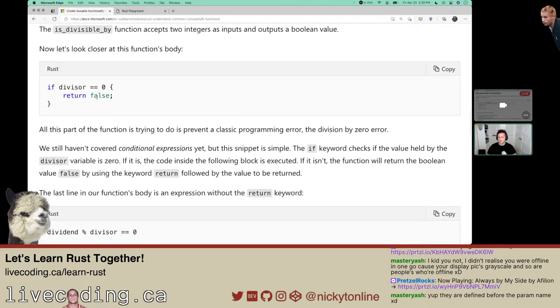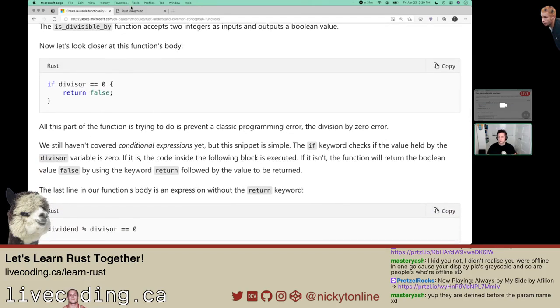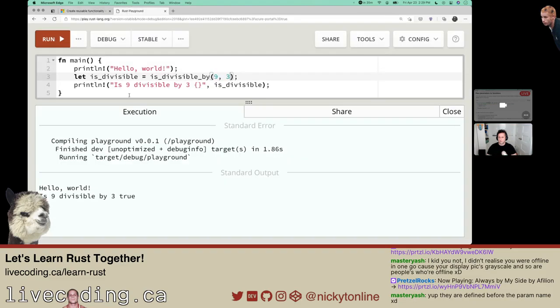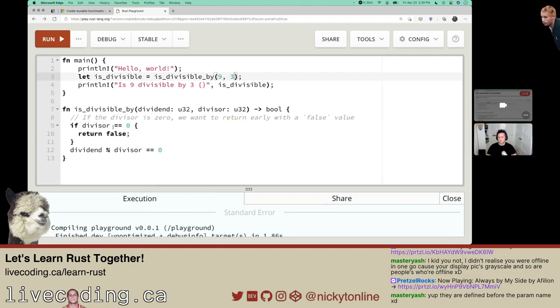Now, let's take a closer look at the function body. The divisor equals 0. Let's see where that's at. If divisor equals 0 here, you definitely don't want to use a single equals because that's trying to set it to 0. Here, double equals, and notice we don't need to use parentheses in the if, I guess.